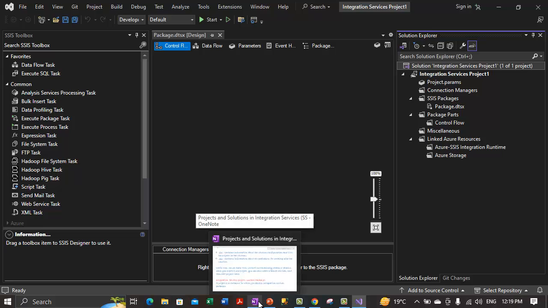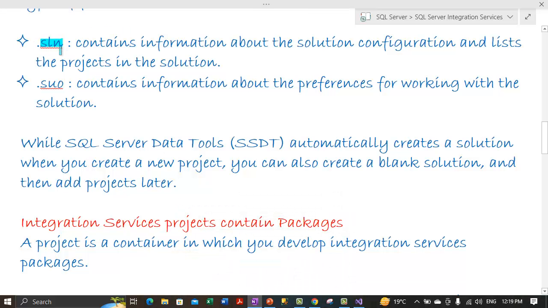Basically there are two types of files associated with the solution. First one is the SLN file and another one is the SUO file. We will show you these files later, where they get stored. For now we should be fine that there are two types of files associated with solutions. The SLN file contains the configuration information and a list of projects in the solution, whereas the SUO file contains information about the preferences for working with the solution.